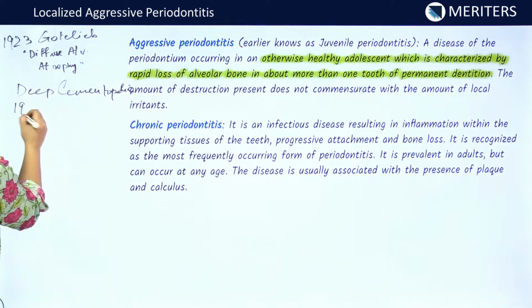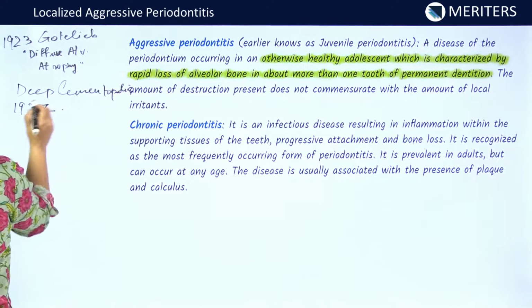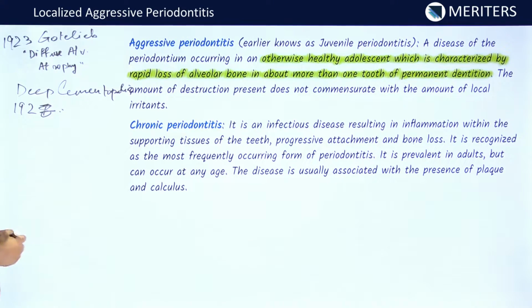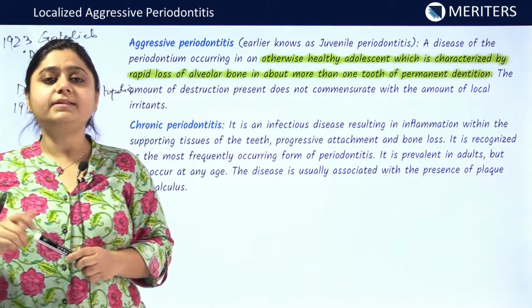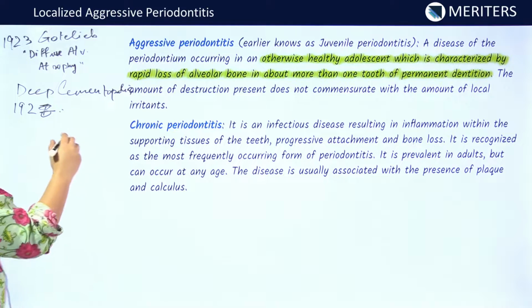in 1928. In 1938, Wannenmacher was the scientist who coined the term marginalis progressiva periodontitis.